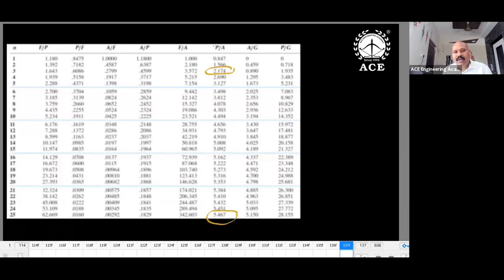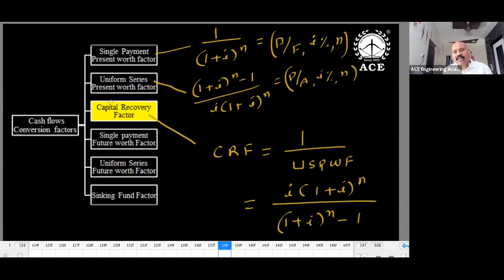So what is the meaning of P by A? A you are converting into P. Capital recovery factor is the reverse of this. So what is the purpose of this capital recovery factor? P is given to us, A you have to calculate. In the previous case, A is given, you have to calculate P. Now reverse.